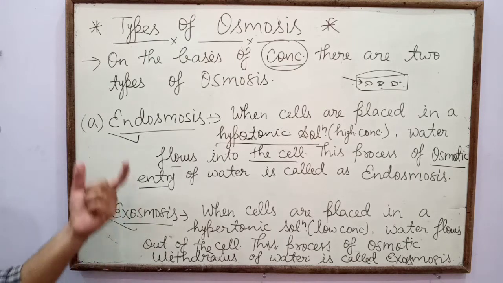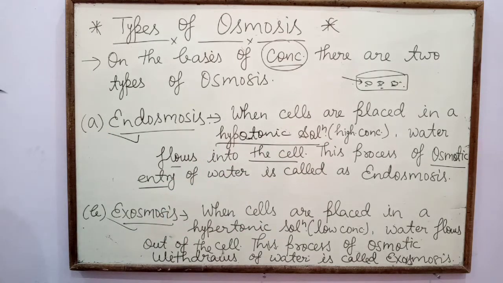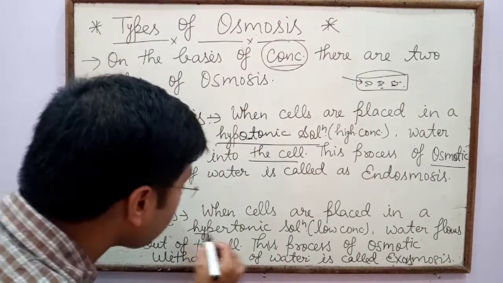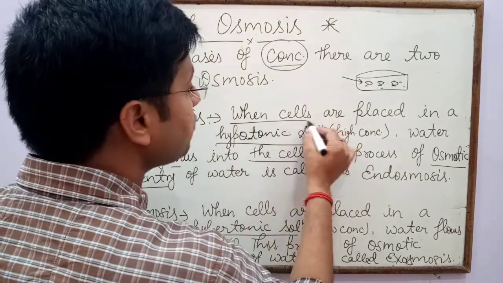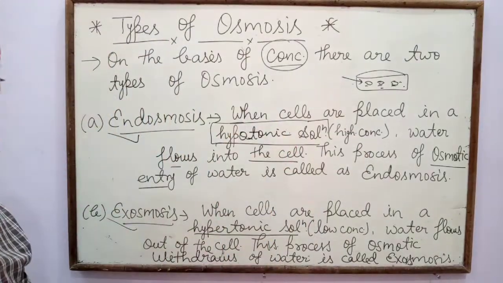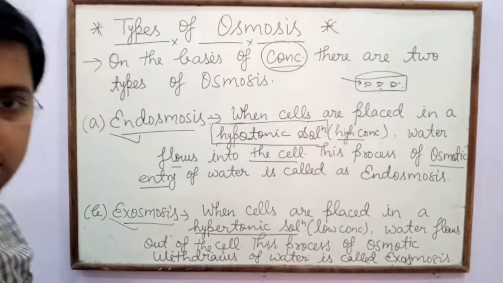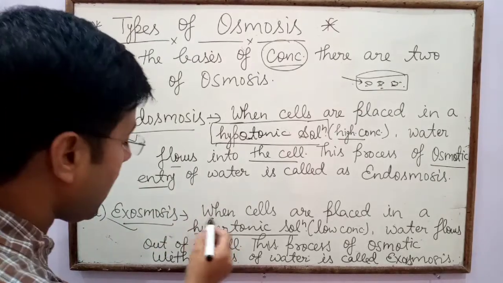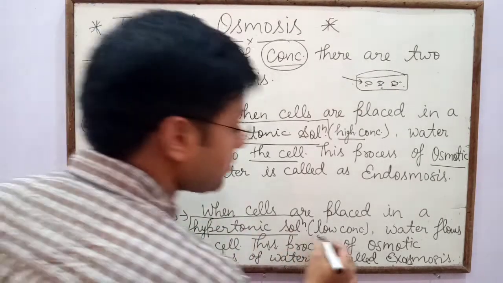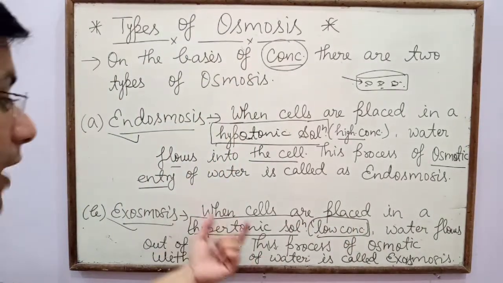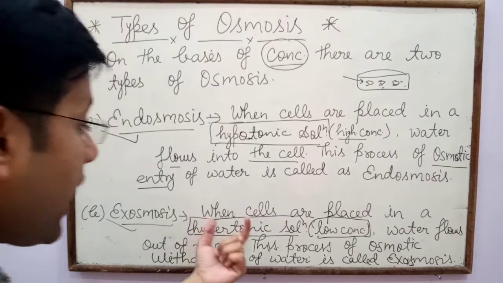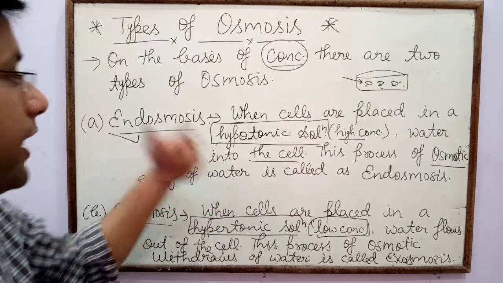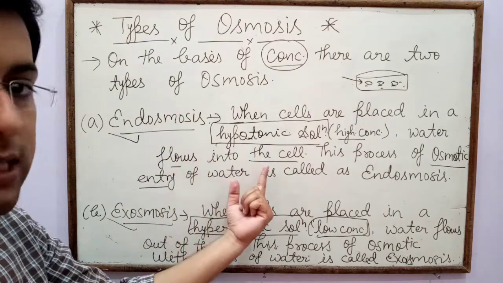Next is exosmosis. Exosmosis is the opposite of endosmosis. In exosmosis, cells are placed in a hypertonic solution. When cells are placed in a hypertonic solution, water flows out of the cell, while in endosmosis water flows into the cell.